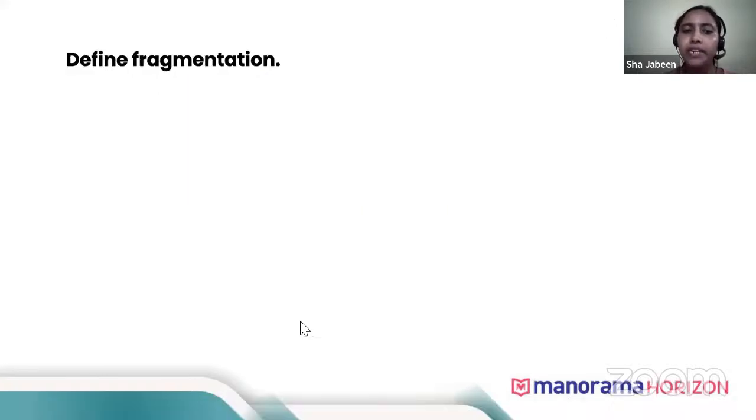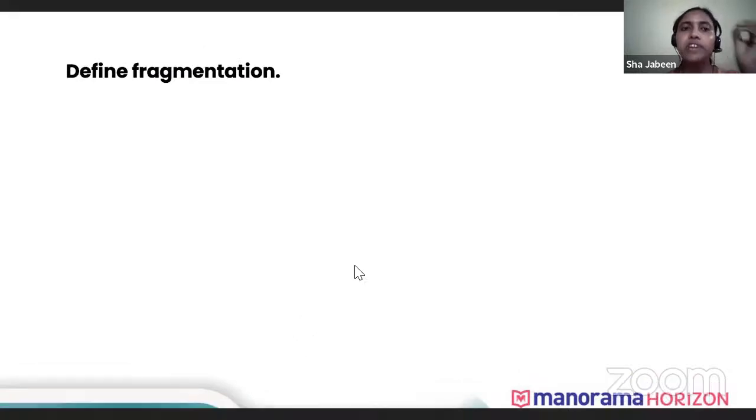Now define fragmentation. What is fragmentation? This is also a question. Define fragmentation. So it can be define fission, define budding, all this can come. So define fragmentation. What is fragmentation? Fragmentation means what?